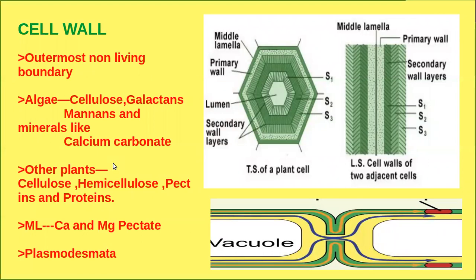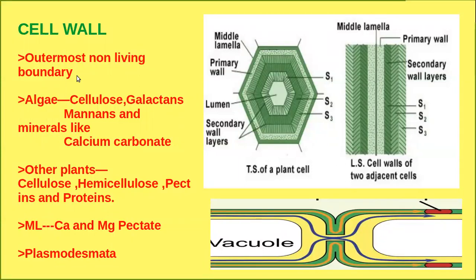Dear students, now we are going to discuss the cell wall. You are very familiar that the cell wall is the outermost non-living boundary of plant cells, bacterial cells, and even fungal cells.